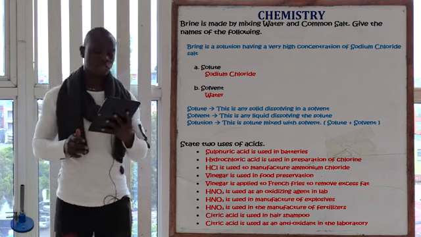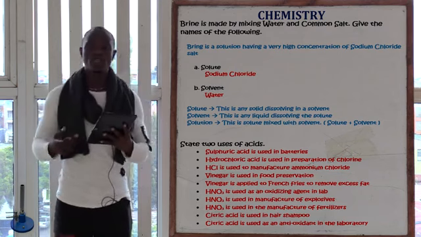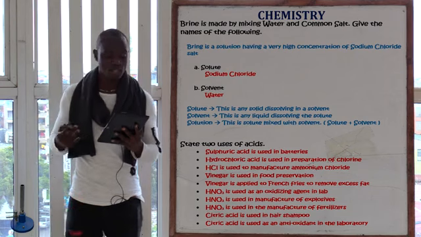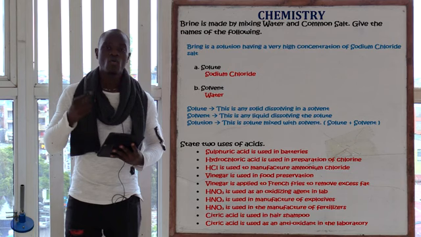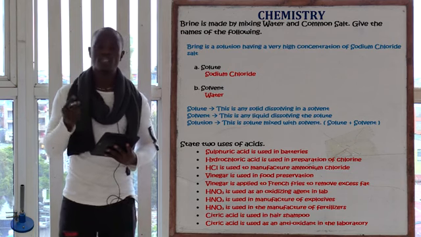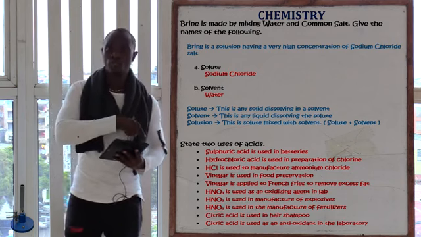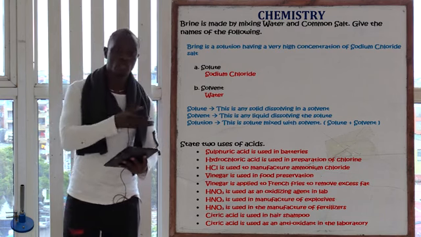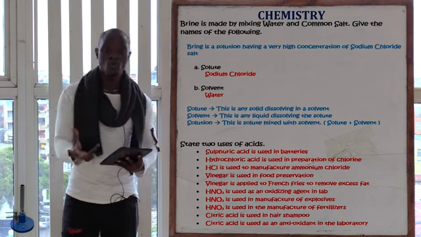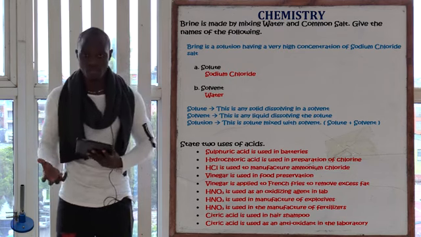The next one, which is B, give the names of the following, the solvent. So what is the solvent here? The solvent is water. Why did you say that water is the solvent? It's because water is the one responsible for dissolving the sodium chloride, which is the solute. So since water dissolves the solute, which is the sodium chloride, water becomes the solvent.